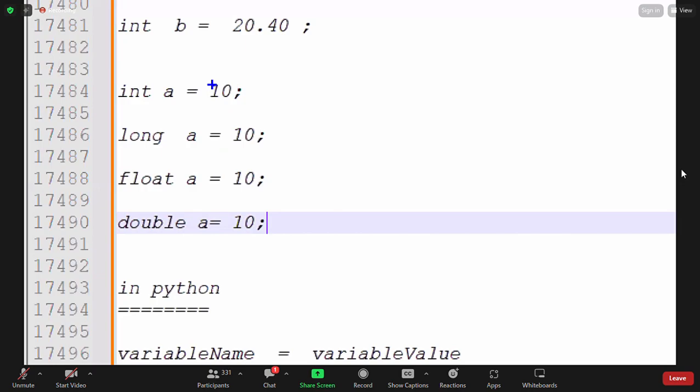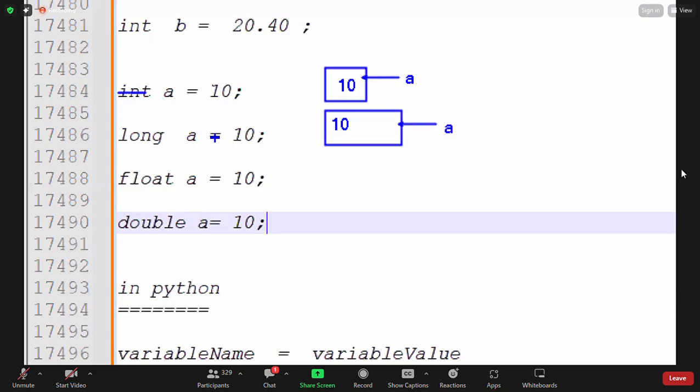For storing this 10 value, integer type I'm using. Okay, this is int. One memory is created, in this memory the 10 value is stored, and that is referencing to the a variable. So this size is enough, guys, for storing an integer value. But unfortunately, instead of int, I'm using long a equal to 10. Then this statement is also right, but more memory is created, guys, for long compared to int. Some high memory is reserved. So now here the 10 value is stored, and this is now referencing to the given variable.